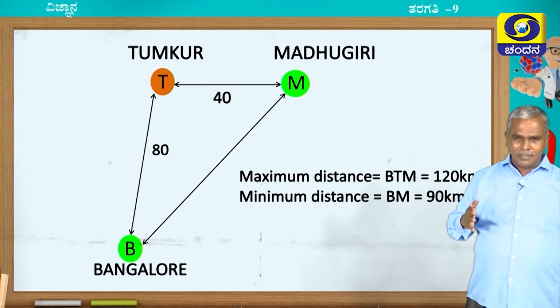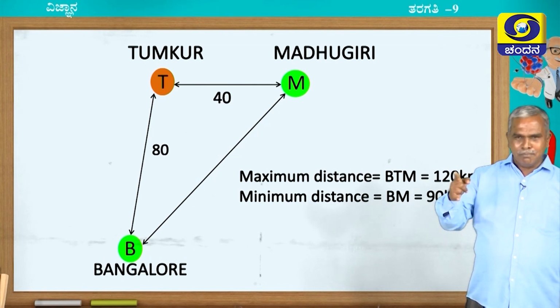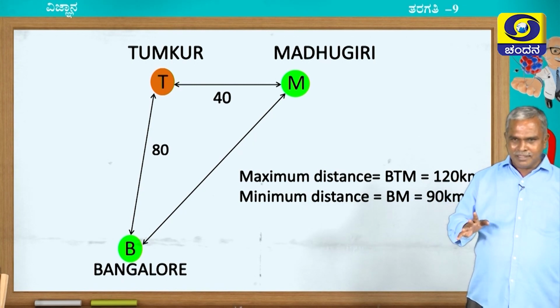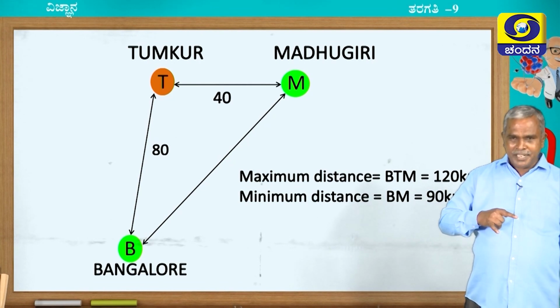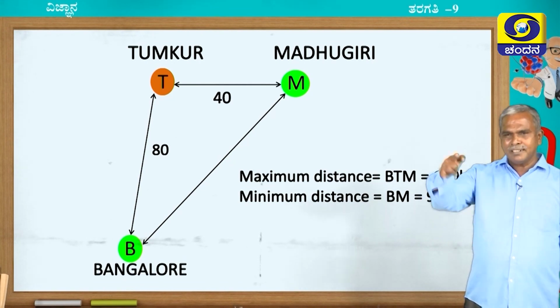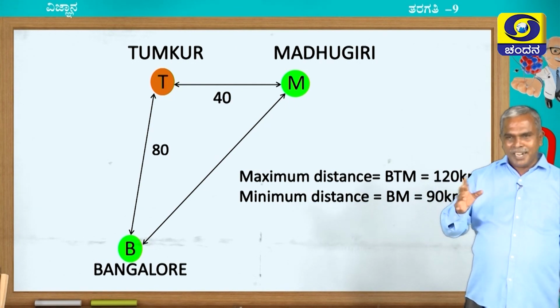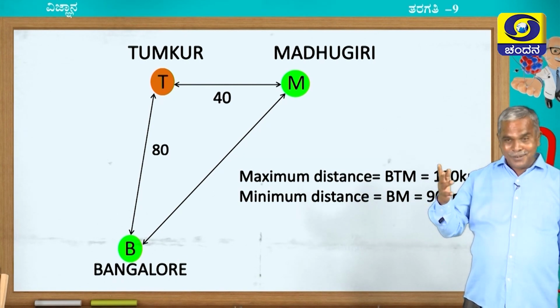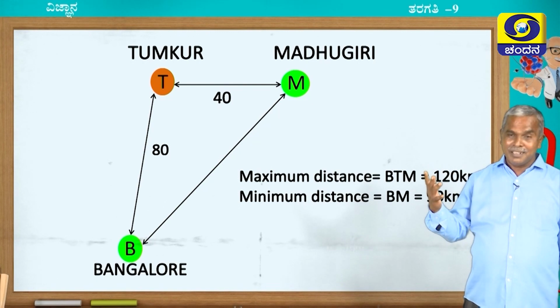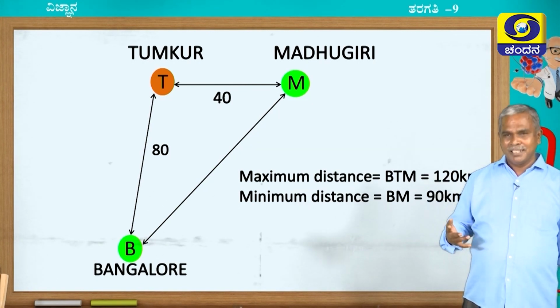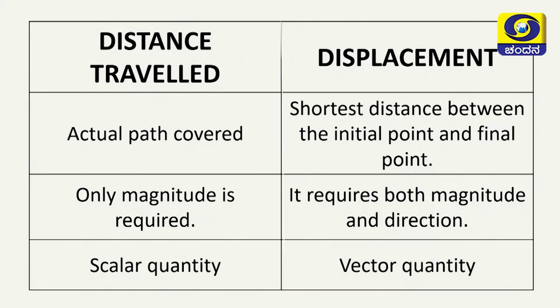So, as per this example, BTM is the actual path that indicates distance travelled. BM is the shortest distance between the initial position and final position that indicates the displacement. I hope now you are able to differentiate between distance travelled and displacement. Let us see those differences.